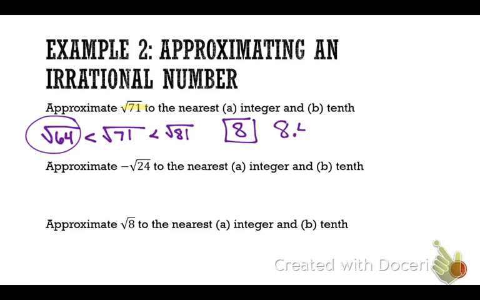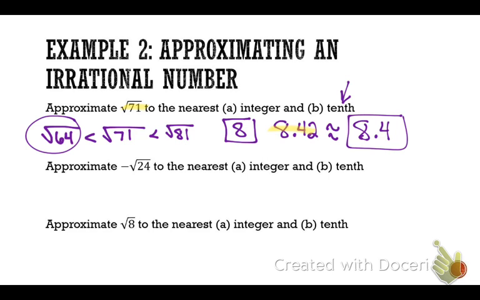8.42. Okay? So this confirms what I just did. The 4 keeps the 8 the same, right? So if I was rounding to the nearest integer, my decimal value, the 0.4, confirms that I would round it down to 8. But now I'm going to round it to the nearest tenth also. So what does the 2 do to the 4? Does it raise it? No, it keeps it the same. Approximately 8.4. And these are my two answers. I rounded to the nearest whole number and to the nearest tenth. The square root of 71 would round to 8 and 8.4.